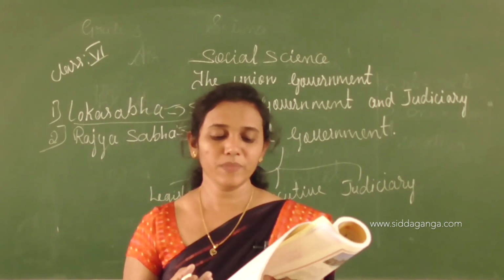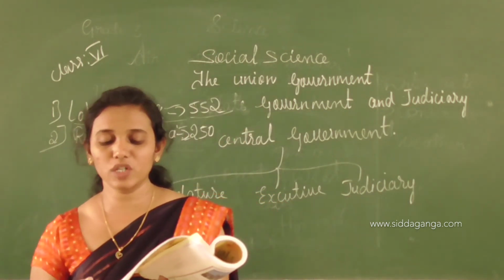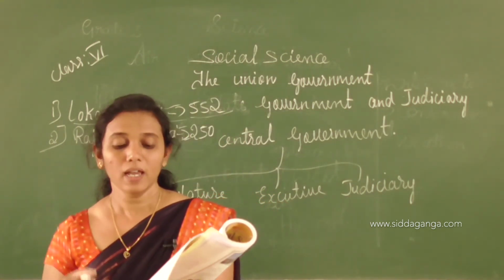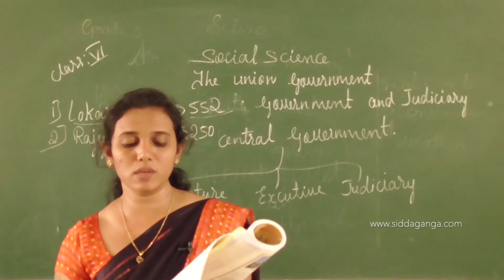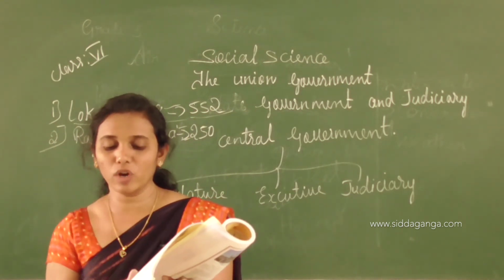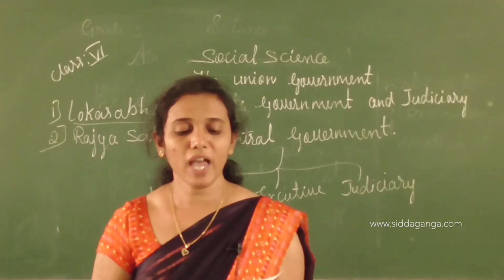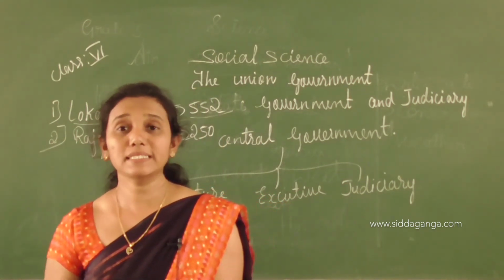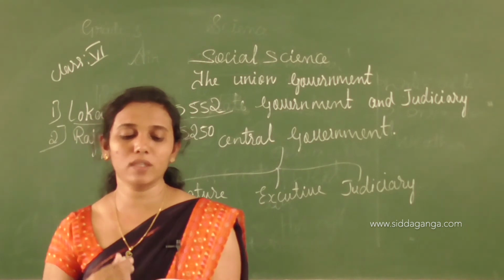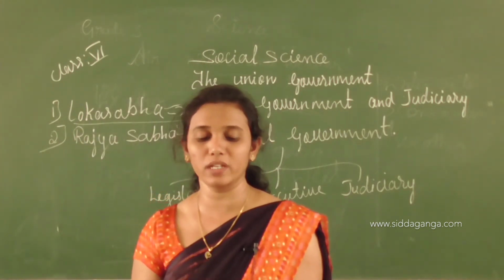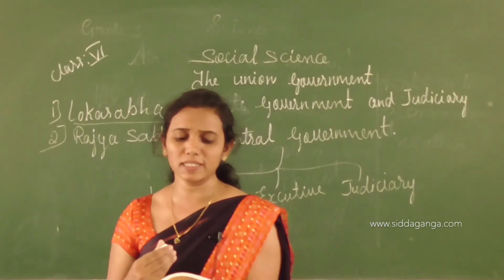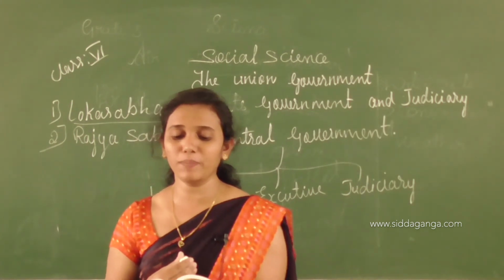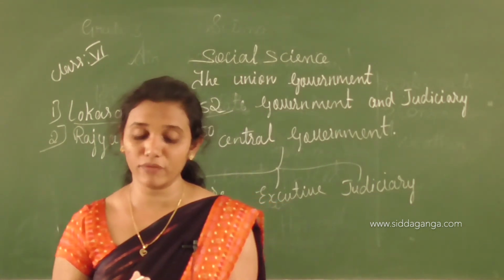In all financial matters, the decision of the assembly is final. The council of ministers is responsible to the assembly. When the majority of the members of the assembly find the government policies unsatisfactory, they may, through a no confidence motion, make the council of ministers resign. The members participate in the election of the President of India.